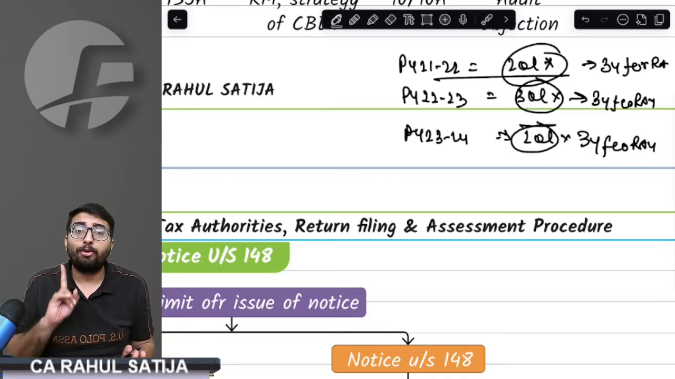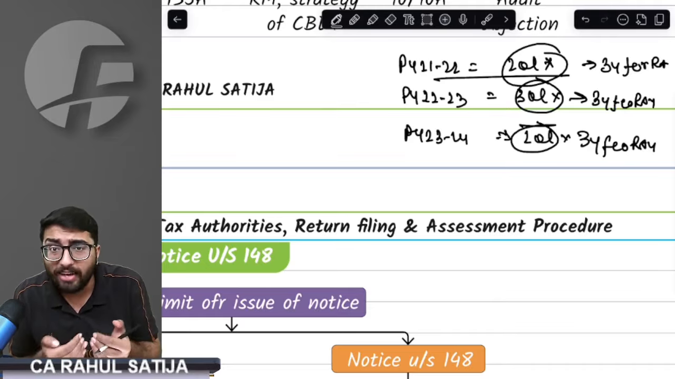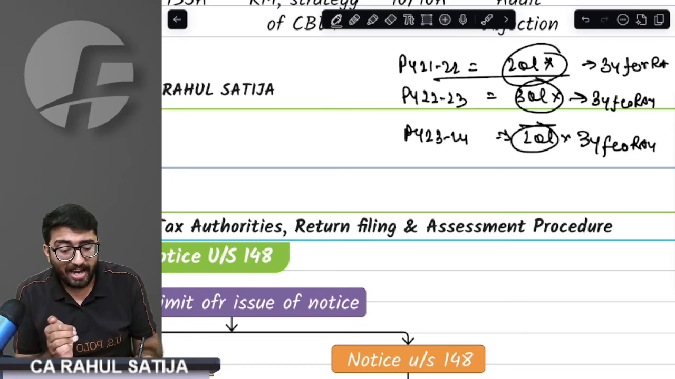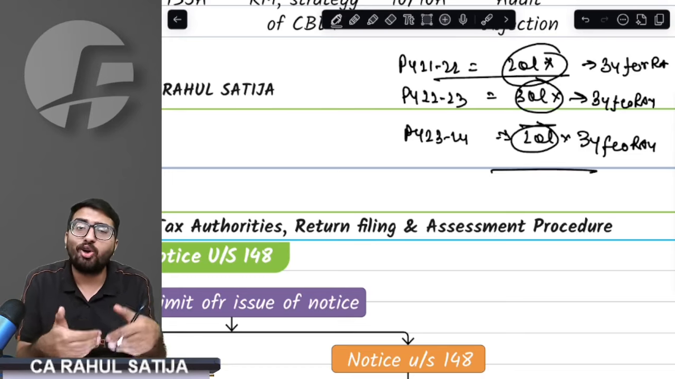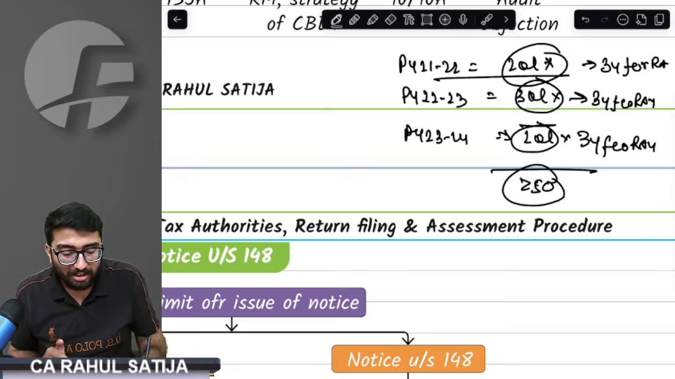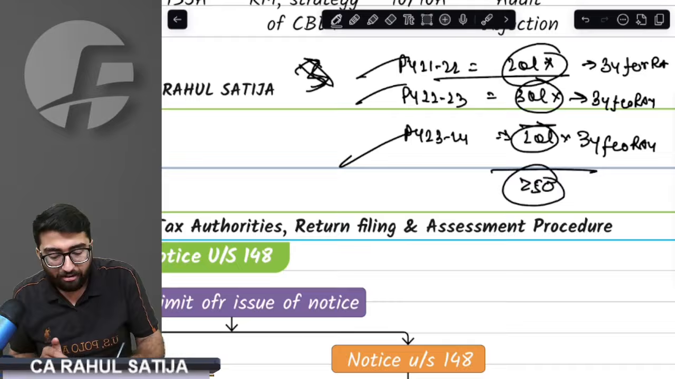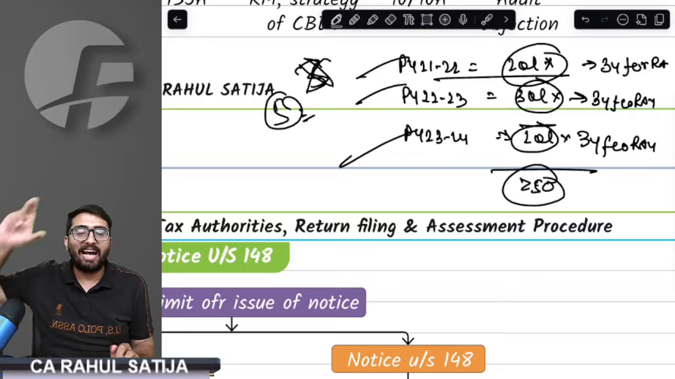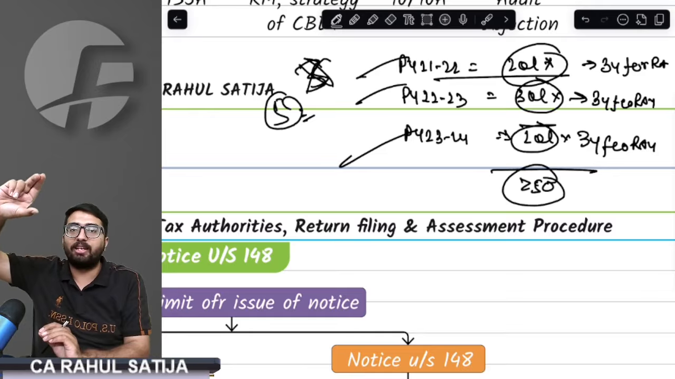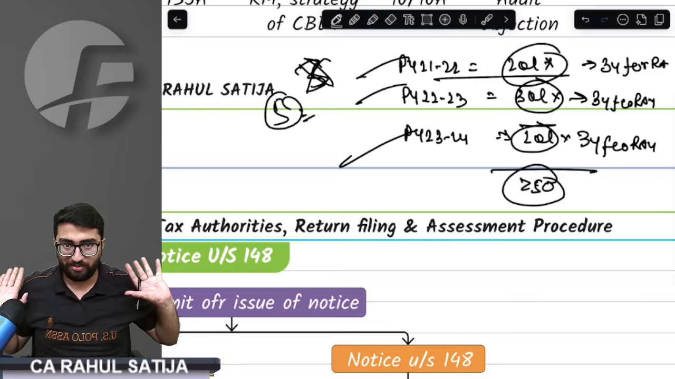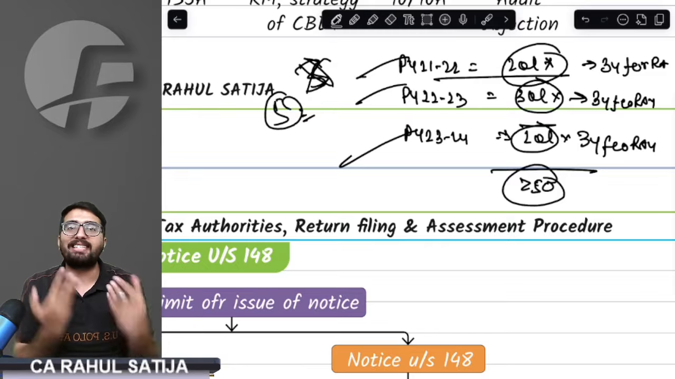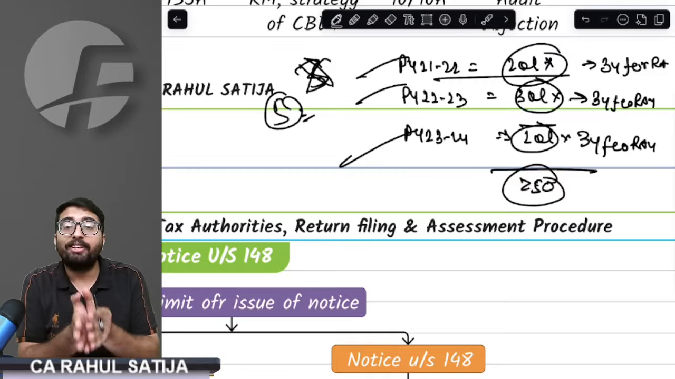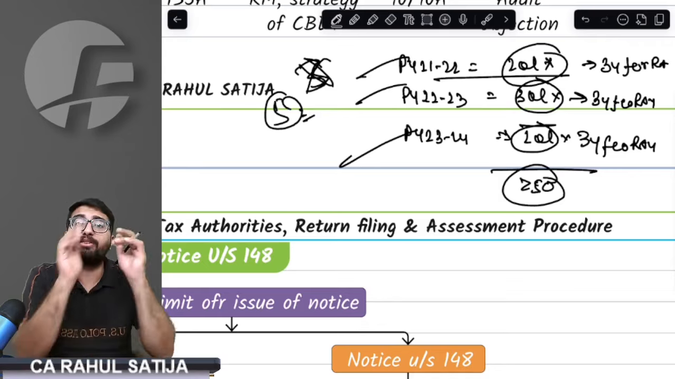Correct? Provision says if income escaped is in a form of asset, and cumulative value of asset across the years exceeds 50 lakh rupees, then for every year, instead of 3 years, 5 years limit would apply. What did I say? Ideally, if your income escaped is less than 50 lakh rupees, then 3 years would apply. But if income escaped is in a form of asset and cumulative value of asset exceeds 50 lakh rupees, then for every year where 3 years was applicable, 5 years would apply.